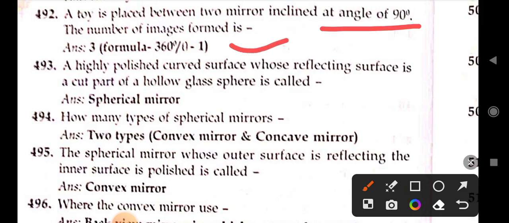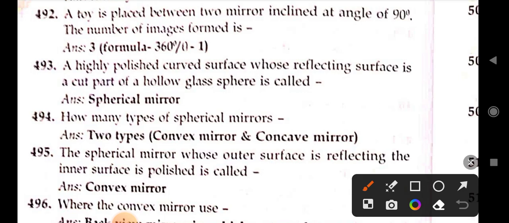Next, a highly polished curved surface whose reflecting surface is a cut part of a hollow glass sphere is called a spherical mirror. Next, how many types of spherical mirror? Right answer is 2 types: convex mirror and concave mirror.